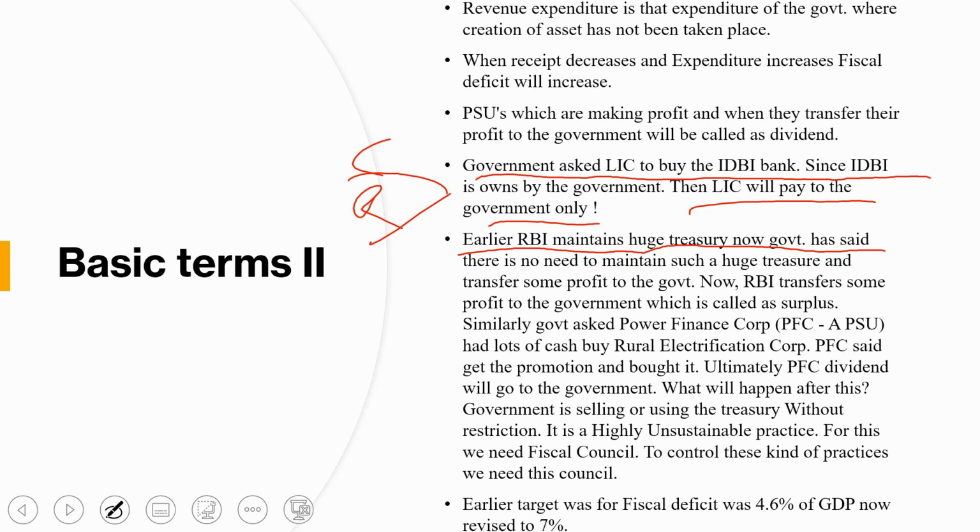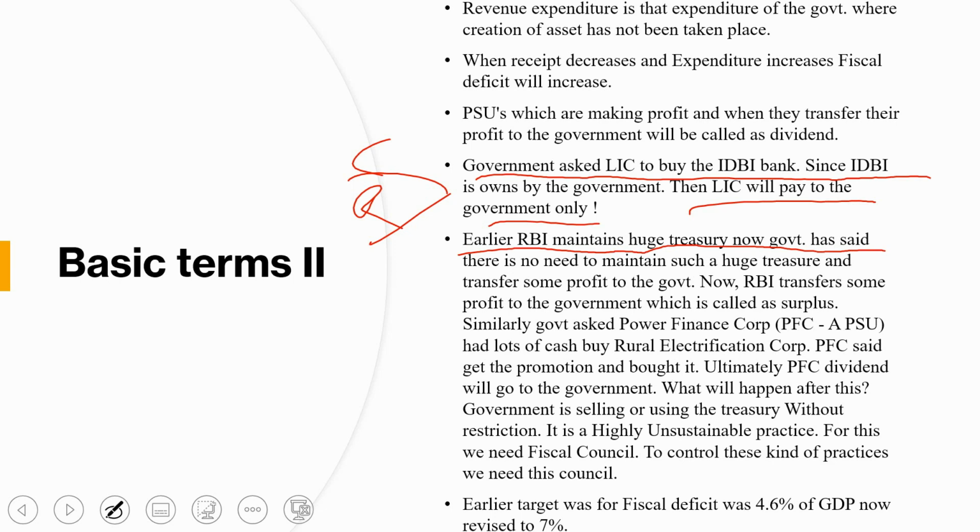So what the government has said is, why are you maintaining such a huge treasury and you are not using it? Why are you maintaining a huge gold collection, money, dollars and all? What is the reason behind it when it is not being used, when we are not using it in this COVID situation, in this main economic crisis situation?